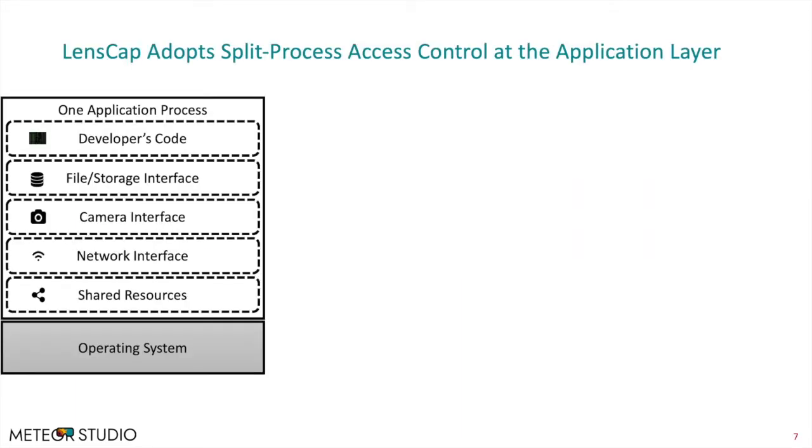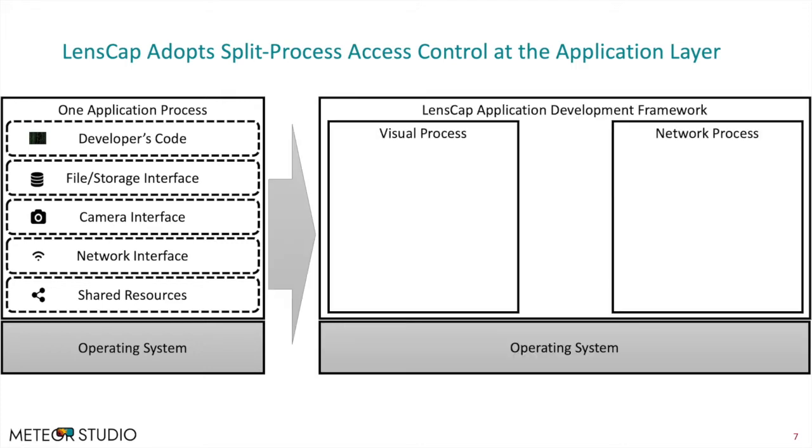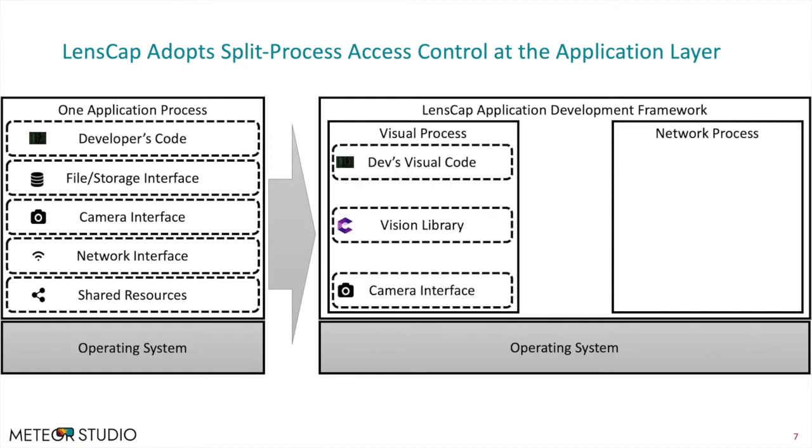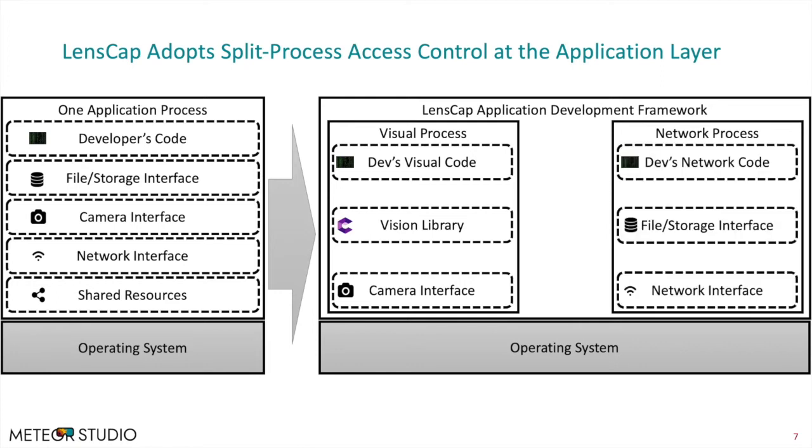To address visual privacy disclosure, we introduce LensCap, which adopts split process access control at the application layer. Compared with the legacy one application process, LensCap splits the application into two processes and manages their permissions separately. A visual process having camera permission granted to host developers' visual code, which has full access to vision libraries and camera interfaces. A network process having network permission and storage write permission granted to maintain network communication.